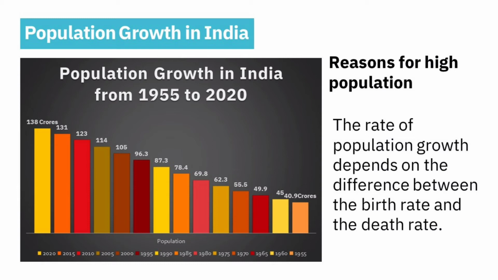Look at the picture: population growth in India from 1955 to 2020. The population is still increasing day by day. So from 1955 to 2020, India's growth is increasing.